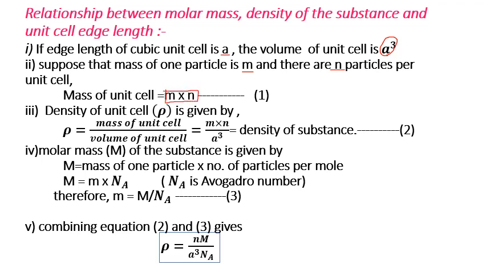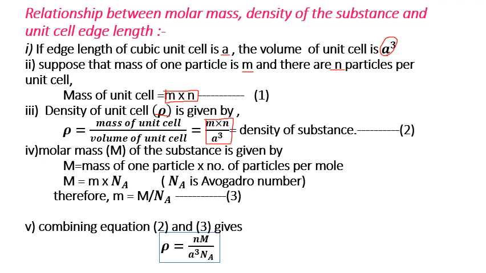This is equation 1. Now density of unit cell rho is given by the formula rho is equal to mass of unit cell upon volume of unit cell is equal to m into n upon a cube, which is the density of substance.